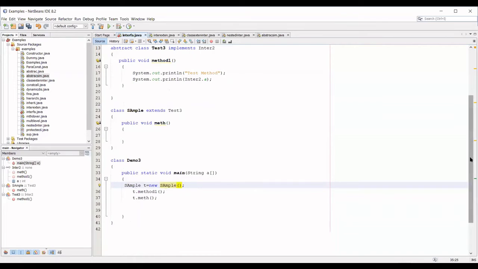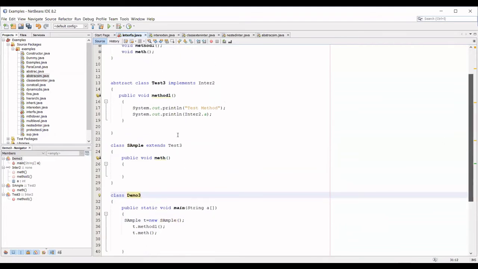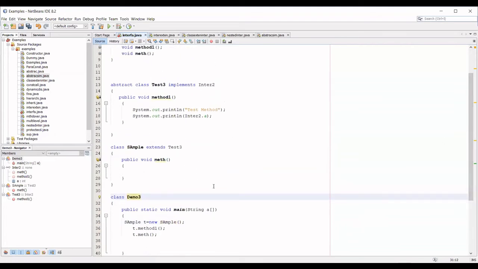Both methods can be accessible from this object, because this sample has the complete implementation of test3. Inside test3, I have the method called method1, and inside sample, I have the meth method. So through this base class, I can access the super class. Is this clear? So this is called partial implementation.